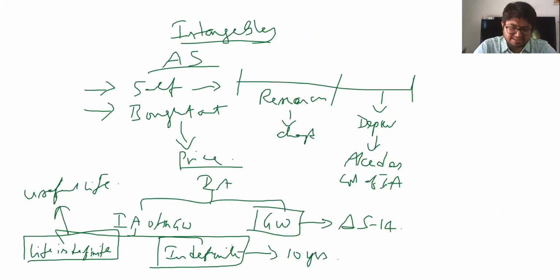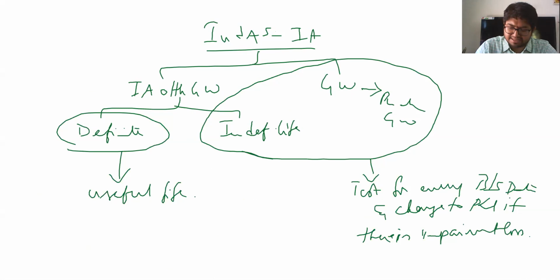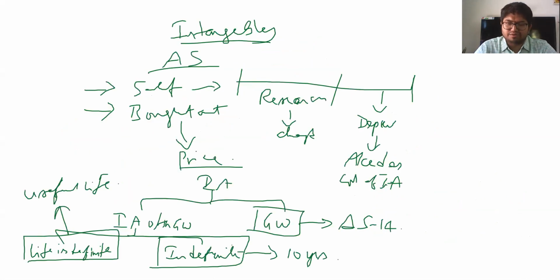The first slide is about amortization of intangibles under AS. This is under Ind AS. AS says goodwill is supposed to be amortized over 5 years as per AS 14. Intangible assets which have definite life are to be amortized over useful life. Intangibles which have an indefinite life are supposed to be written off over 10 years, which is a rebuttable presumption under AS.